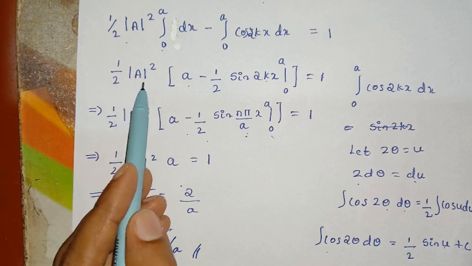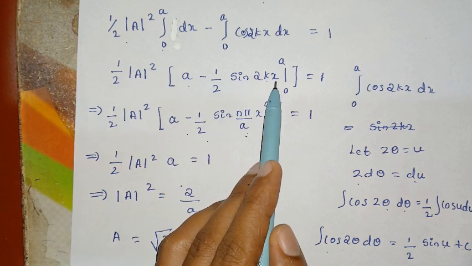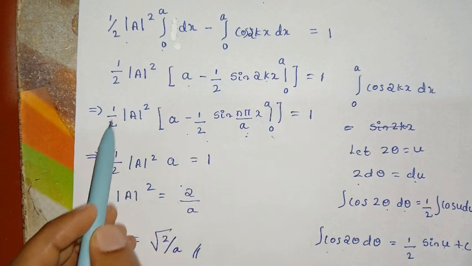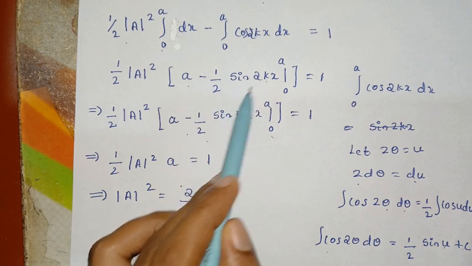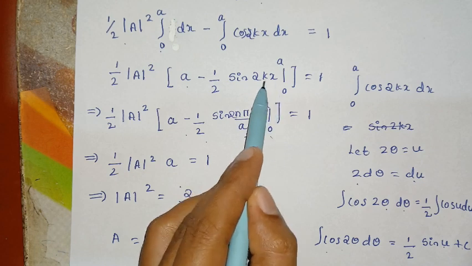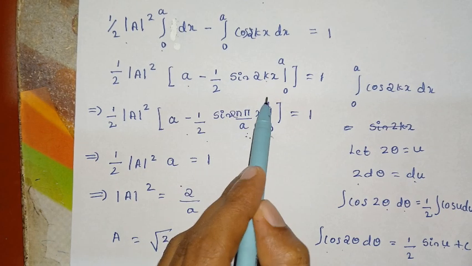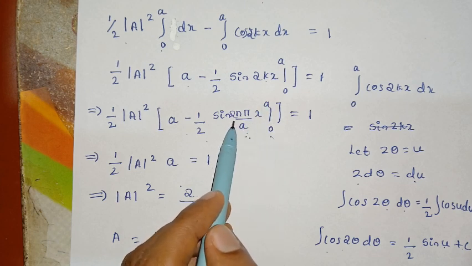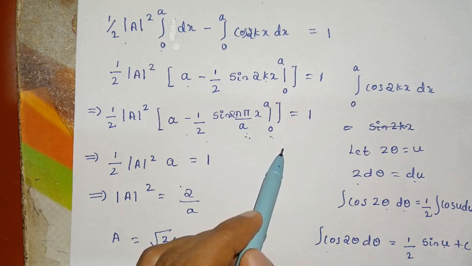So 1 by 2 mod A squared into a, minus 1 by 2 sin 2kx integrated within the limits 0 to a, is equal to 1. Here, 1 by 2 mod A squared is as it is, a minus 1 by 2 sin 2 into k, and we know that k is n pi by a, into x within the limits 0 to a. We know that for n pi, that is sin 180 degrees is 0 and sin 360 degrees is 0.